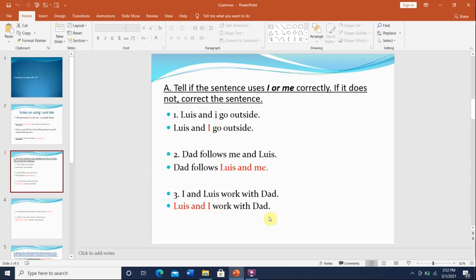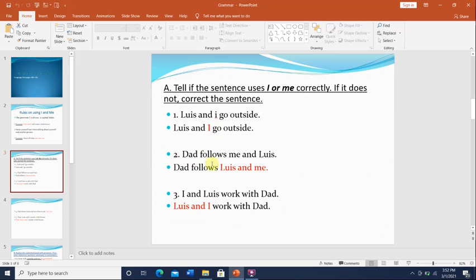I wrote the answers before, so you guys can recognize the changes that I made. So here I didn't change anything in the sentence except the small i, I made it a capital I. I must always be capital, if it's used as a pronoun.